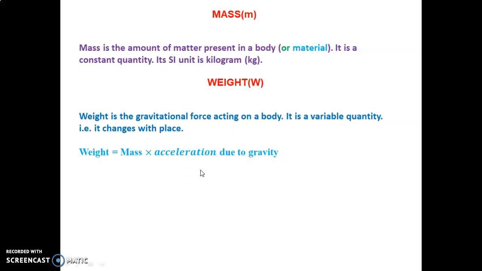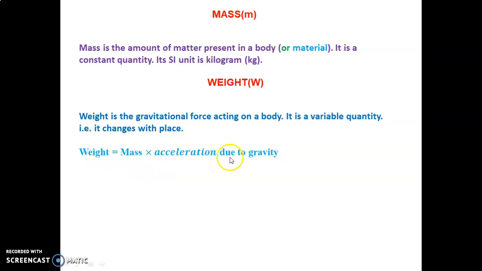When we apply a force on a body, we can apply a force of 2 Newton, 10 Newton, etc. In the same way, we have to apply force on every object. What is the amount of that force? That is weight. Okay.